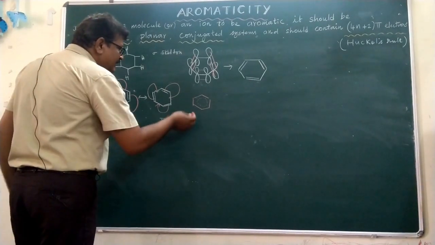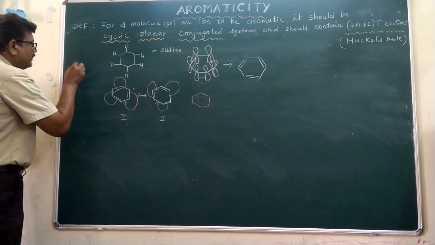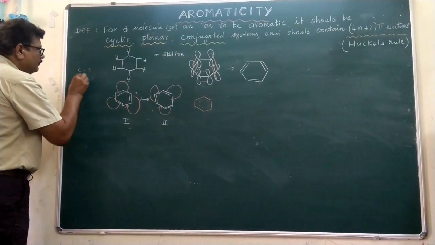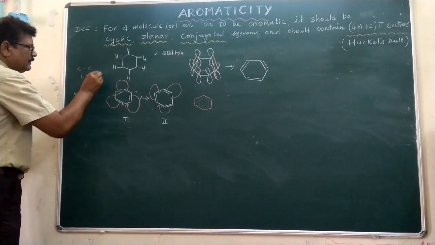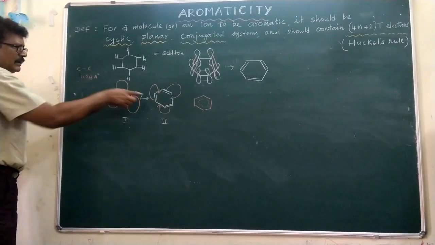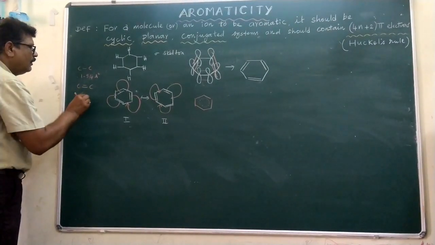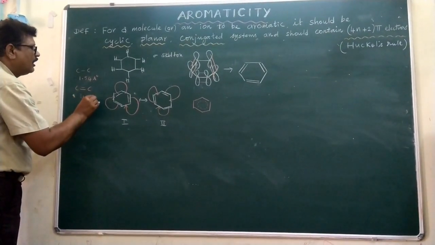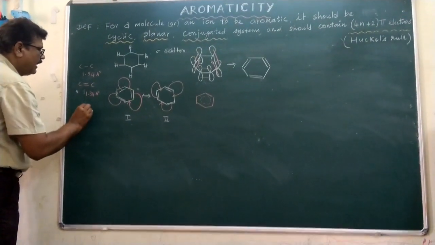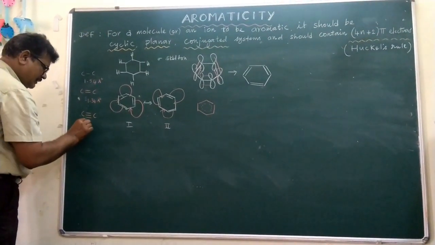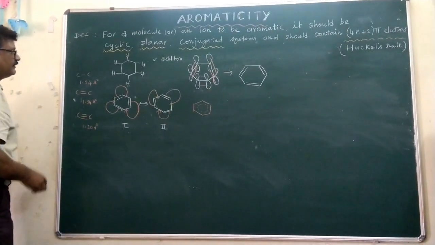The carbon-carbon bond distance is 1.54 angstroms in alkanes, 1.34 angstroms in unsaturated hydrocarbons with a double bond, and 1.20 angstroms in alkynes where a triple bond is present.